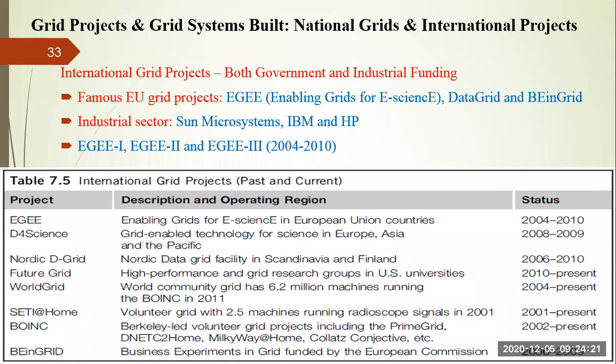In that case, what happened? The government of each and every country will collaborate and they will sponsor that particular project, right? So that is our international grid. So irrespective of whether it is a national grid or international grid, linking the computational resources or even the supercomputers, right, plays an important role.